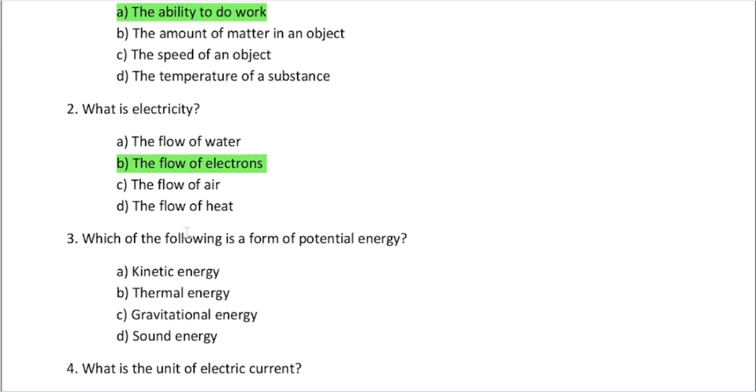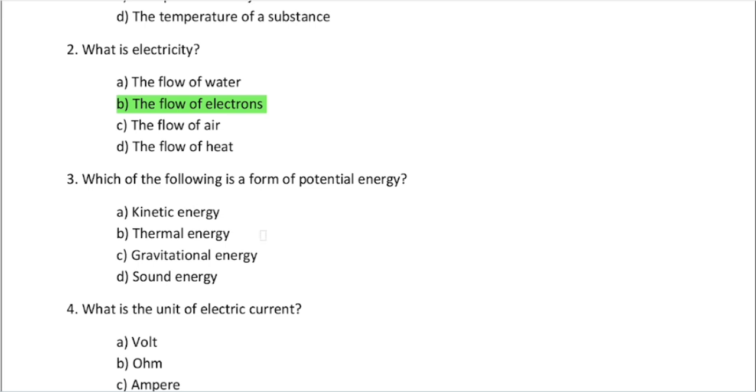Next one. Which of the following is a form of potential energy? We know there are some energies, right? We know the energy theory. What is the theory? We cannot create or destroy the energy, we can just store and transfer the energy. So there are some energies, right? We know that kinetic energy, light energy, electrical energy, mechanical energy, and there are many number of energies, right? There is a basic energy as kinetic energy, potential energy, light energy.